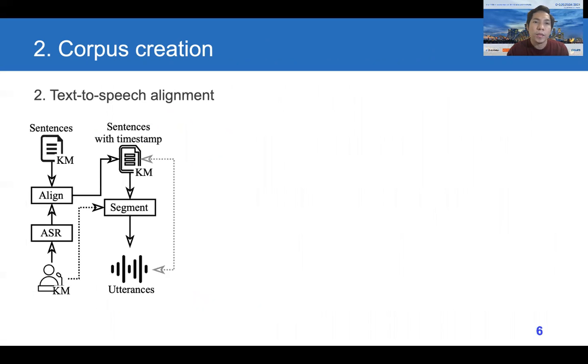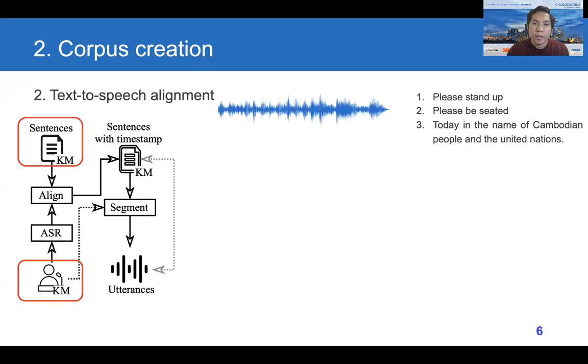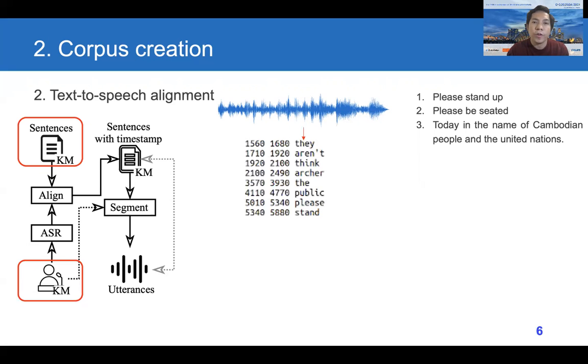Another problem is the speech-to-text alignment, because the dataset has no timestamp or time information. So we first have very long speech, for example, 1 hour of speech, and some long text. Then we first generate the transcription and also the timestamp of each sentence or utterance.